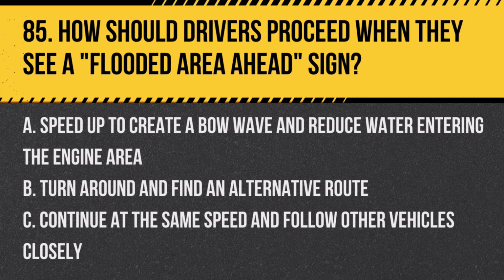Question 85. How should drivers proceed when they see a flooded area ahead sign? A. Speed up to create a bow wave and reduce water entering the engine area. B. Turn around and find an alternative route. C. Continue at the same speed and follow other vehicles closely. Answer: B. Turn around and find an alternative route. It's safest to avoid driving through flooded areas to prevent vehicle damage and maintain safety.